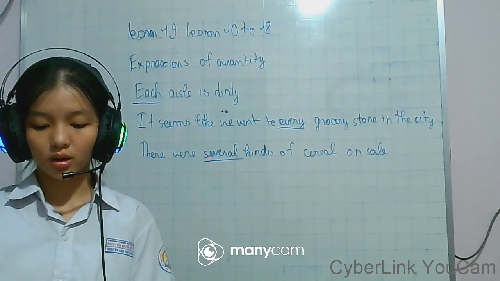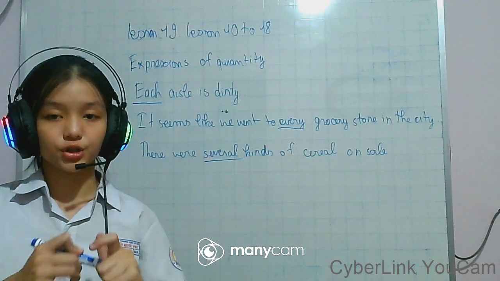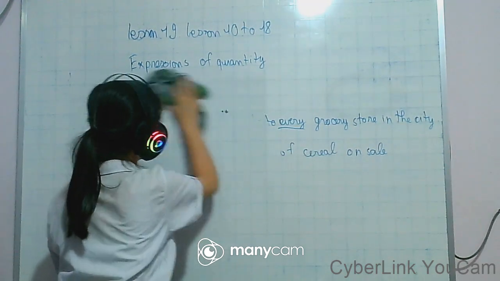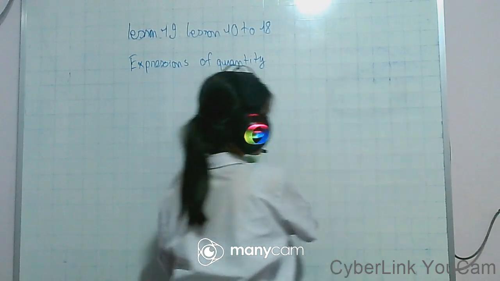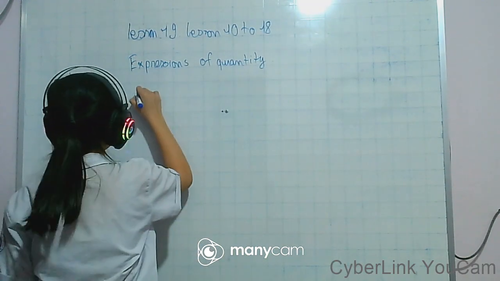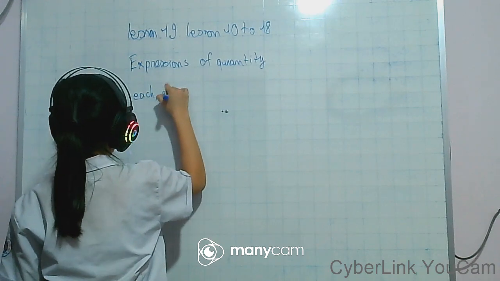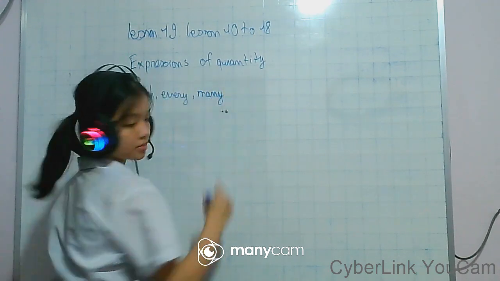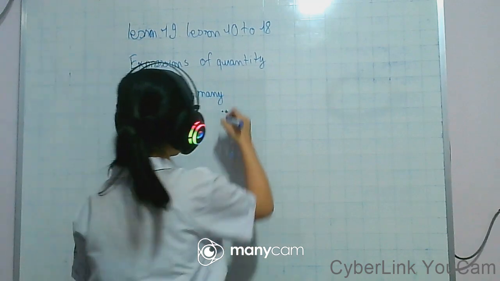Now let's look at the structure. We have each, every, many, and finally several.